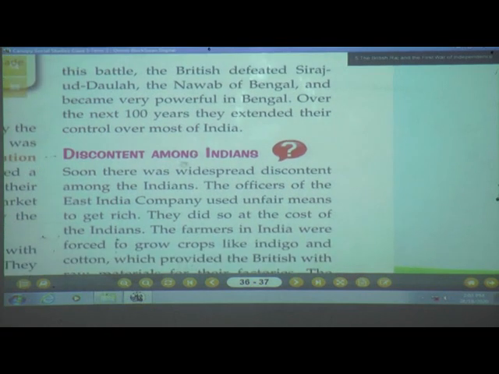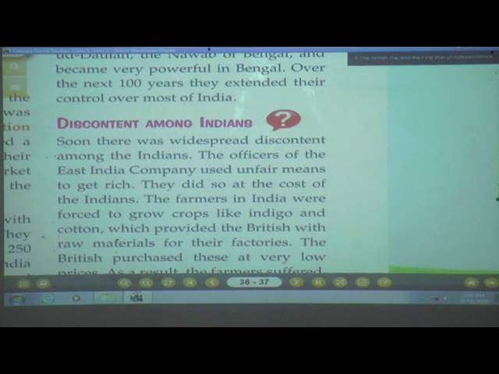Then, discontent among Indians. Now what does this word discontent mean? Discontent means dissatisfaction or unhappiness. There was unhappiness among Indians. Suppose you are staying in your house, and your neighbor comes and just starts demanding, give me tea, give me these snacks, do this work, do that work, and starts ruling you.